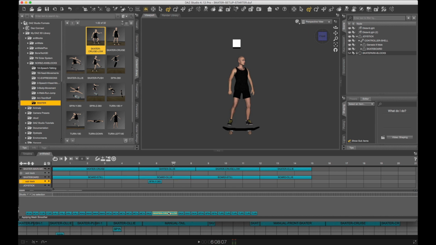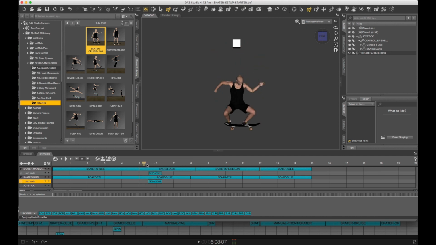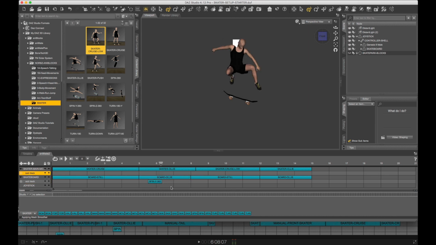Now I'm going to take another spin and I'm going to add it to the skater layer. So now at the same time as the board's spinning, he's going to be spinning as well, even though I don't really like that direction because it's unnatural. And he goes through the board right there. So let's get rid of that. Right click, delete, or single click, then right click, delete. Grab that spin. That's better. Perfect. So now the board's spinning and he's spinning.